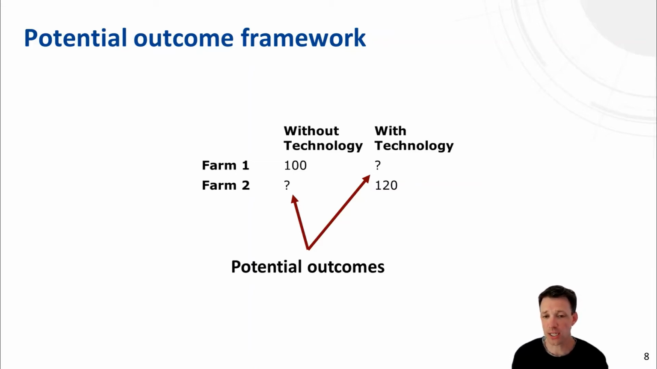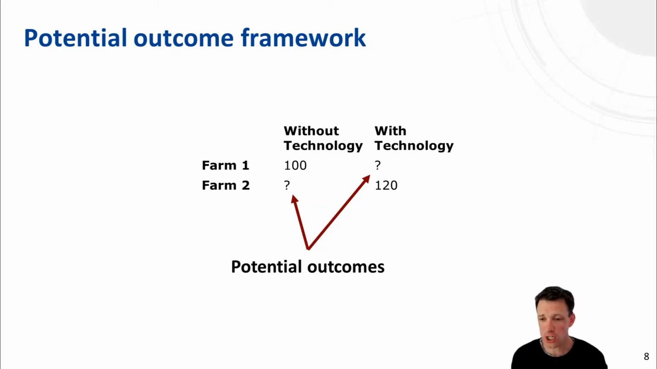So what are, in this context, the potential outcomes? The potential outcomes are those outcomes that Farm 2, for example, that has a technology, would have if it would not have adopted the technology. So it is the outcome of the treated unit if it would not have been treated. And why are those potential outcomes important? Because if we would observe them, then we could easily use them to calculate the causal effect simply by comparing the outcome of Farm 2 with the technology and without the technology.